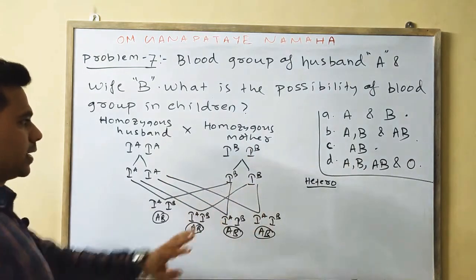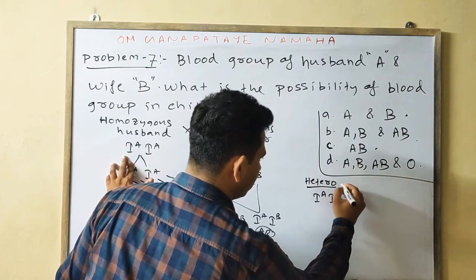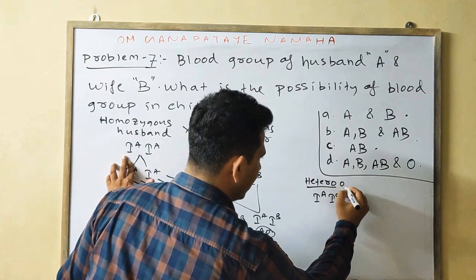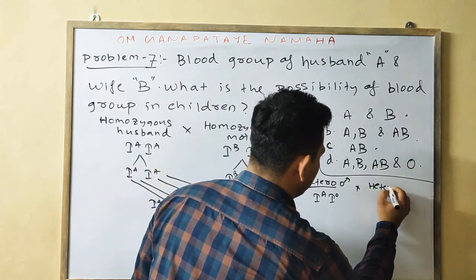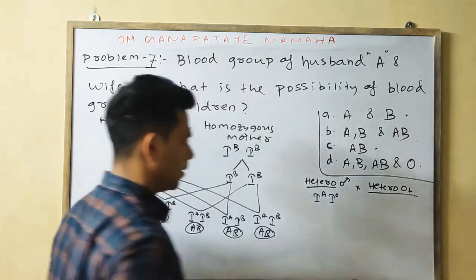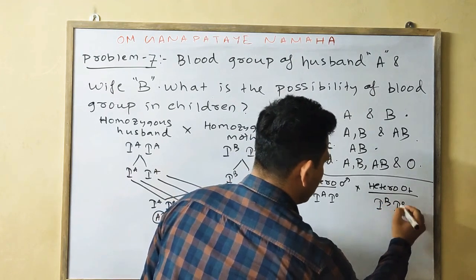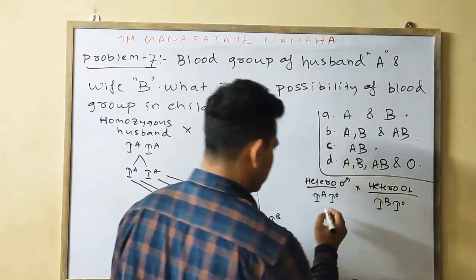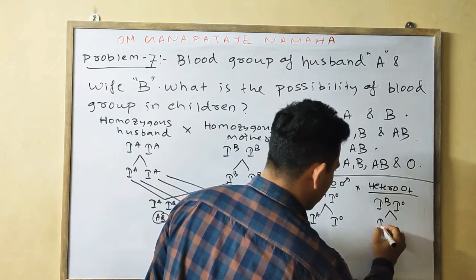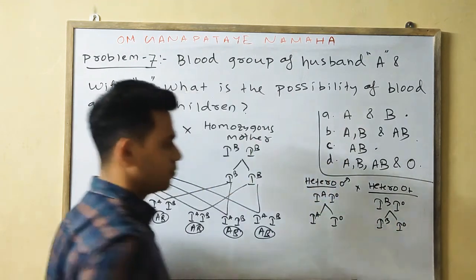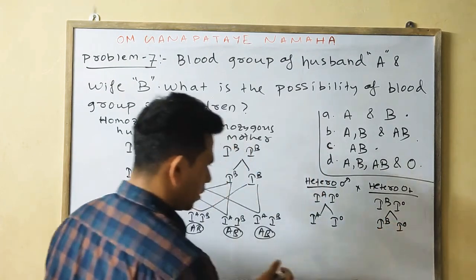We are taking the hetero in both the cases. Husband hetero means it will be IA I0. For husband I am writing like this, and hetero mother I am writing like this. IA I0, and mother means IB I0. Heterozygous gamete formation: IA, I0, IB, I0. Two conditions. We'll cross now.